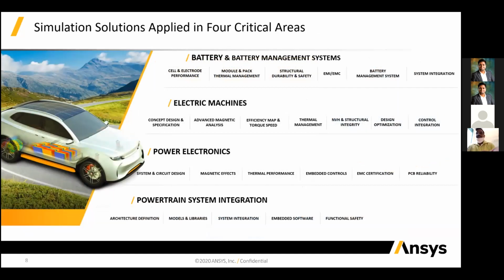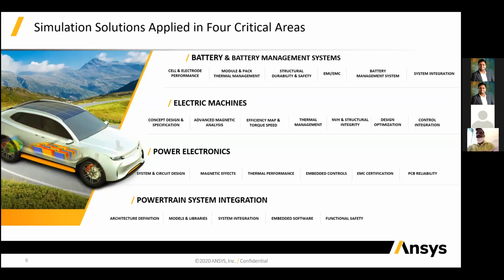The four major areas into which electric vehicles are categorized are the battery and battery management system, the electrical machine, power electronics, and powertrain system integration. These are all connected with each other.